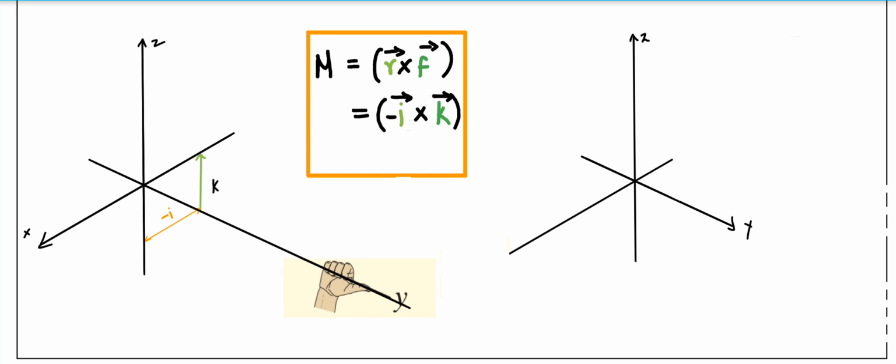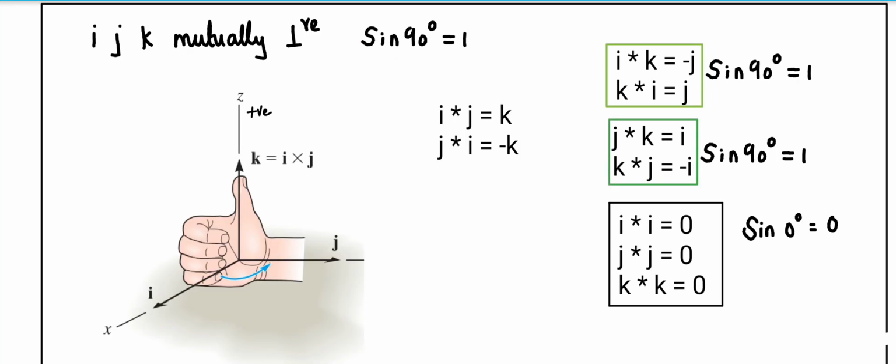I would like to show another important thing here. We have to remember this circle. It's easier to remember the circle than to state this manipulation. If I rotate in the positive clockwise direction, i cross j gives positive k. If I rotate anti-clockwise, that is j cross i, it gives negative k.